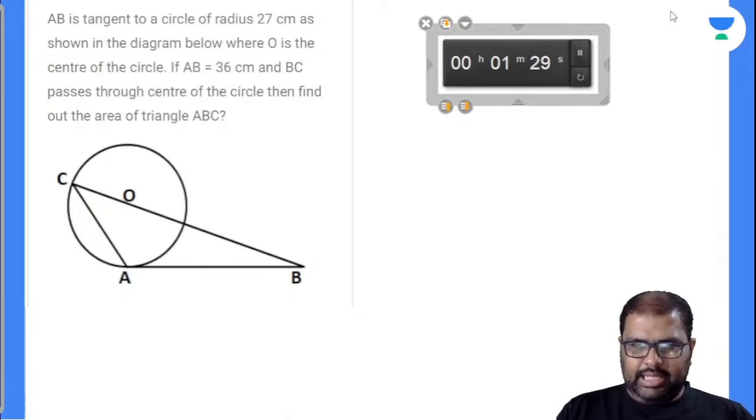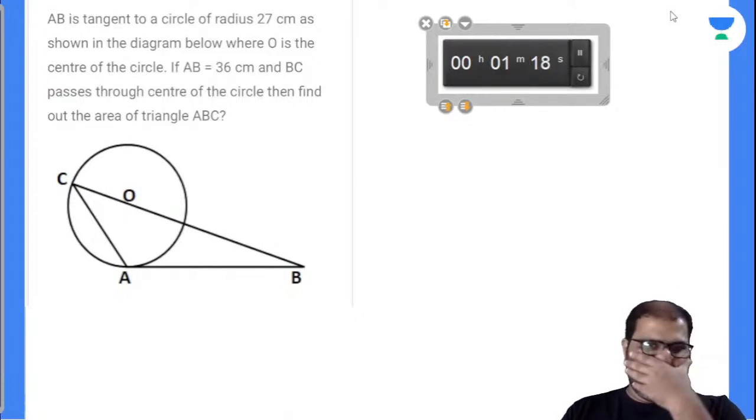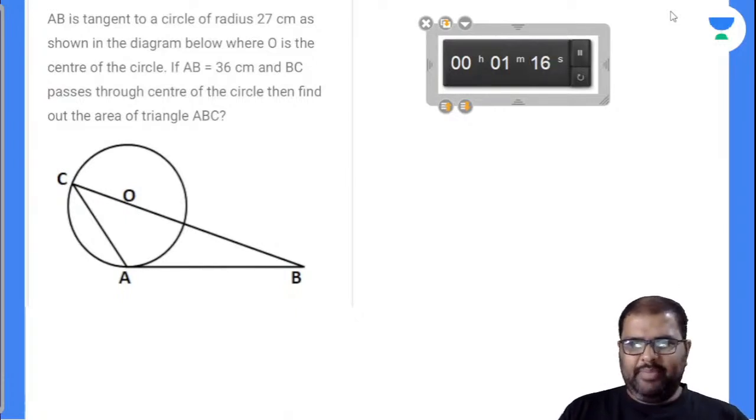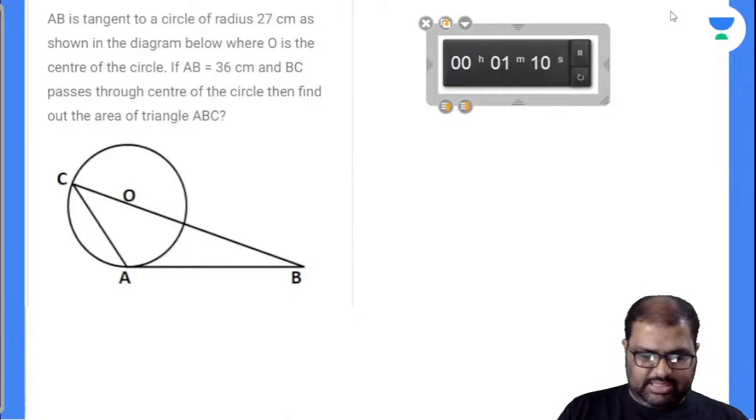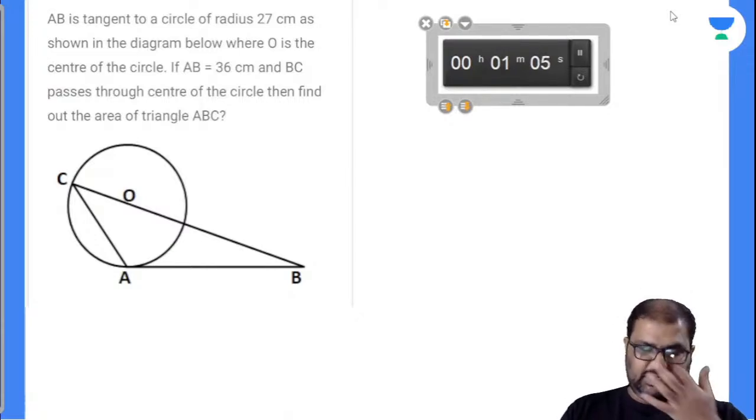AB is a tangent to a circle of radius 27 centimeters as shown in the diagram below, where O is the center of the circle itself. If AB is equal to 36 centimeters and BC passes through the center of the circle, then find out the area of the triangle ABC is the question asked. Those who can crack this question, 100% also.